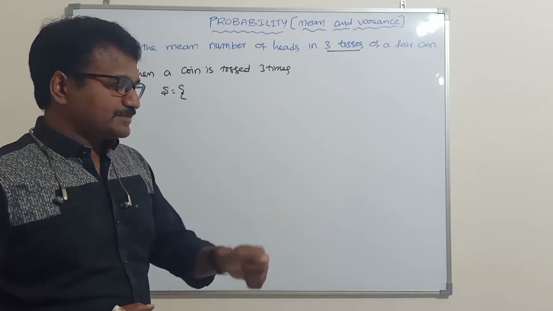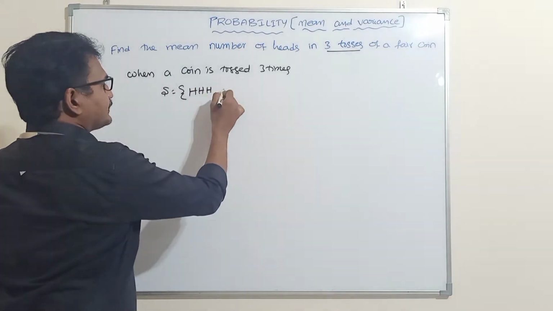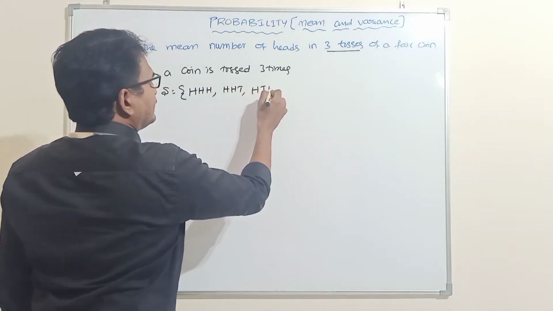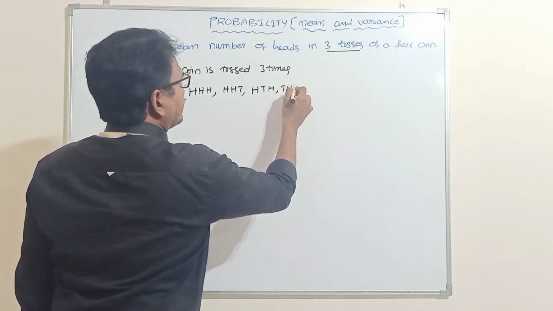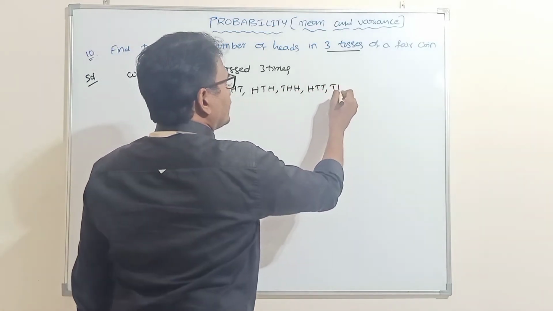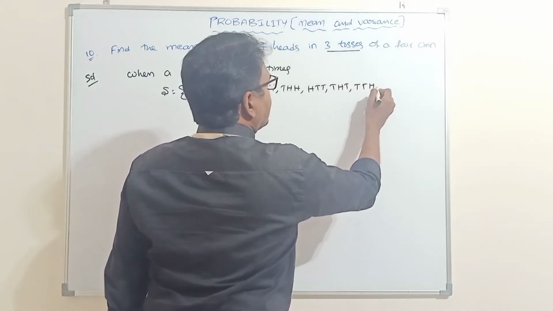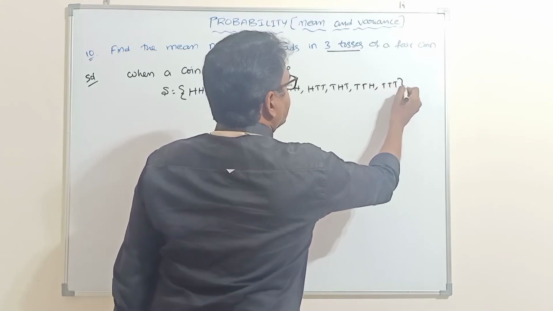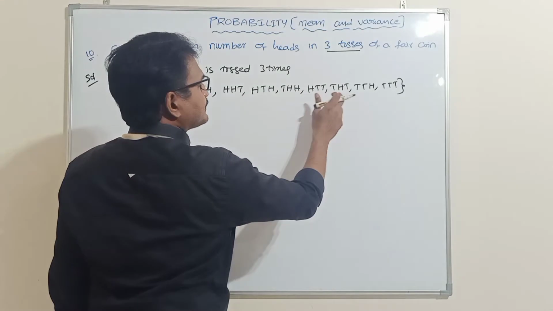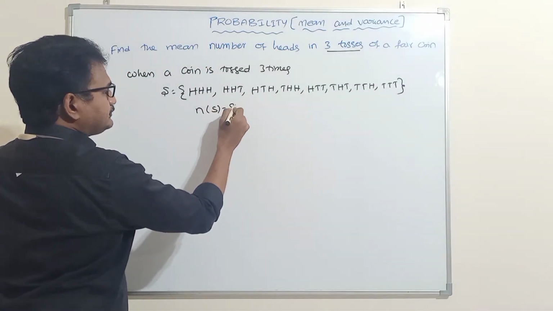The 3 coins may show 3 heads, or head, head, tail, or head, tail, head, or tail, head, head, or head, tail, tail, or tail, head, tail, or tail, tail, head, or tail, tail, tail. So the total number of sample points is 1, 2, 3, 4, 5, 6, 7, 8. So the number of sample points is 8.